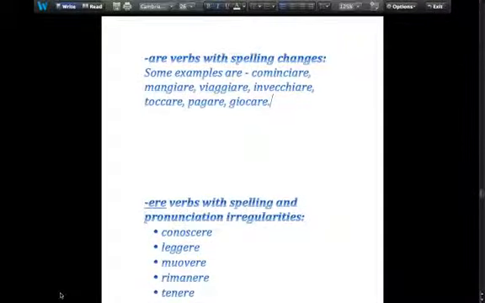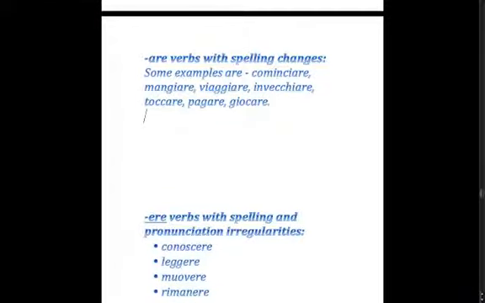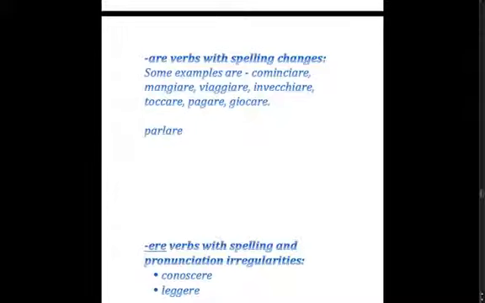Before we continue with the next bit, I just want to quickly revise how to conjugate a regular -are verb. So we'll look at the verb parlare. Parlare is a regular -are verb. To conjugate this verb, we take off -are at the end and we're left with the stem parl-. Because it's a regular verb, this stem will continue throughout the conjugation. So you simply just need to add the ending to suit the subject.